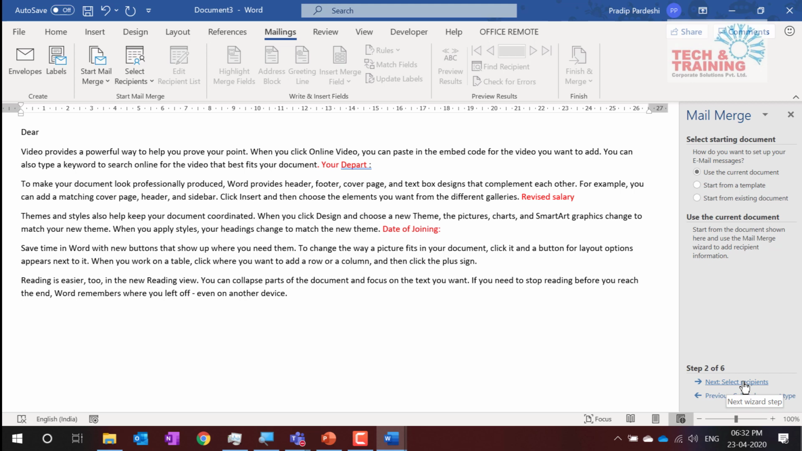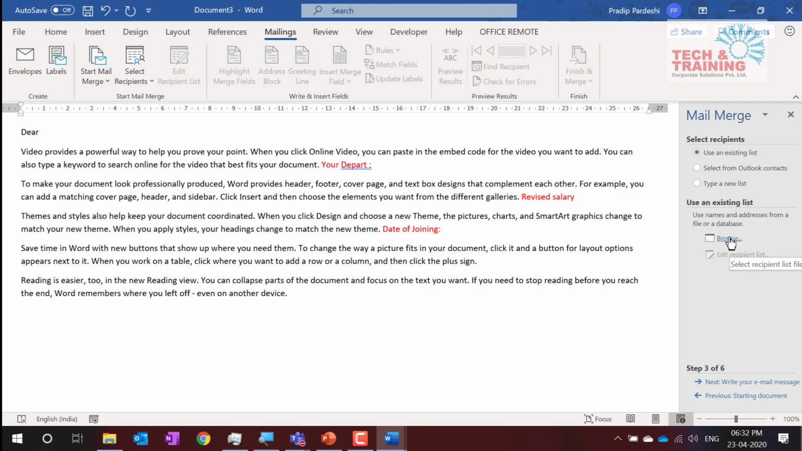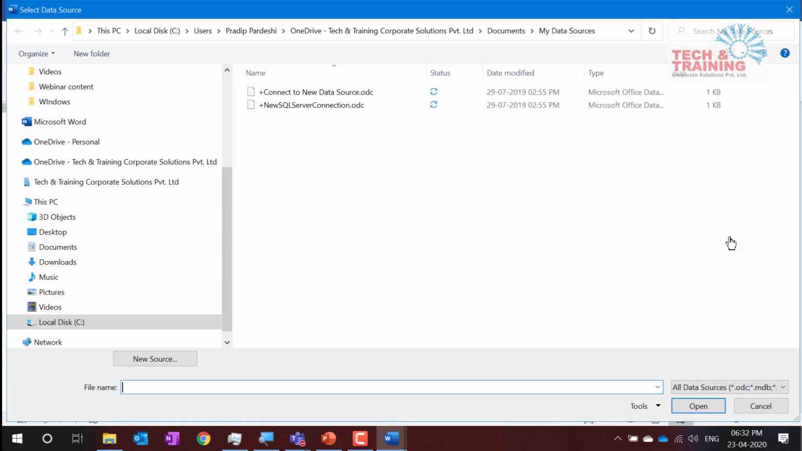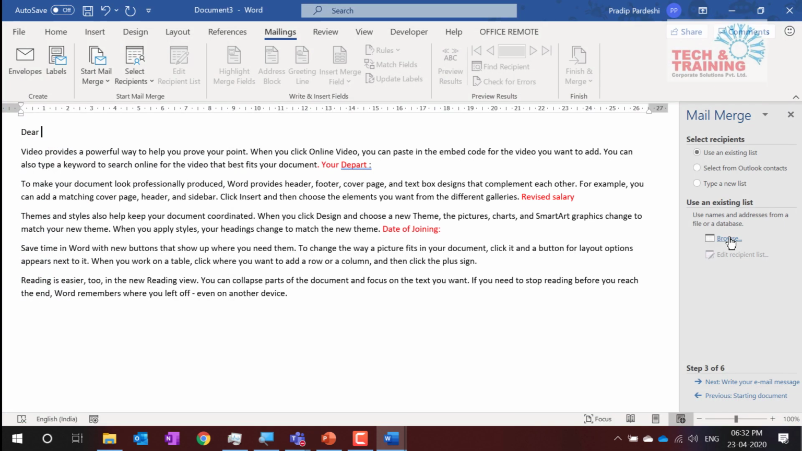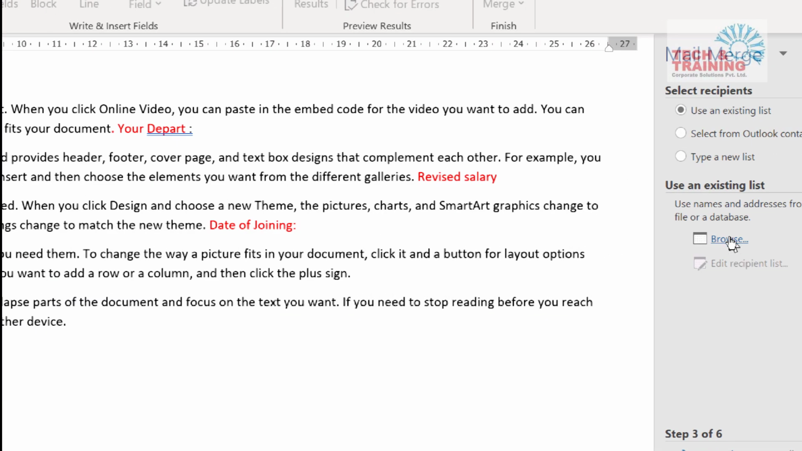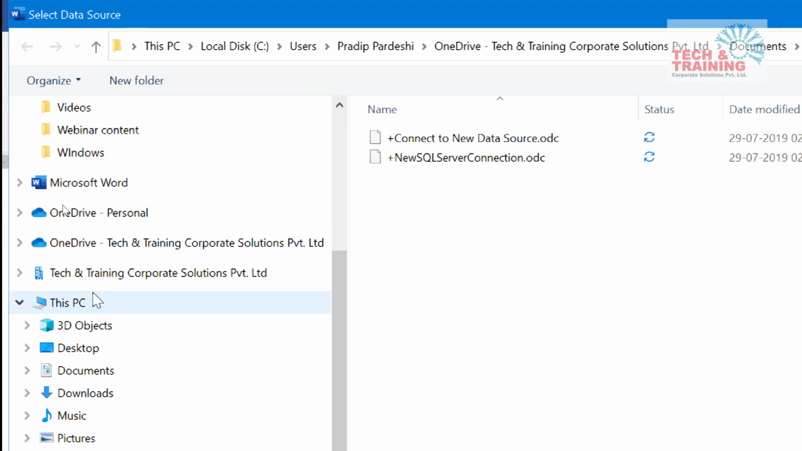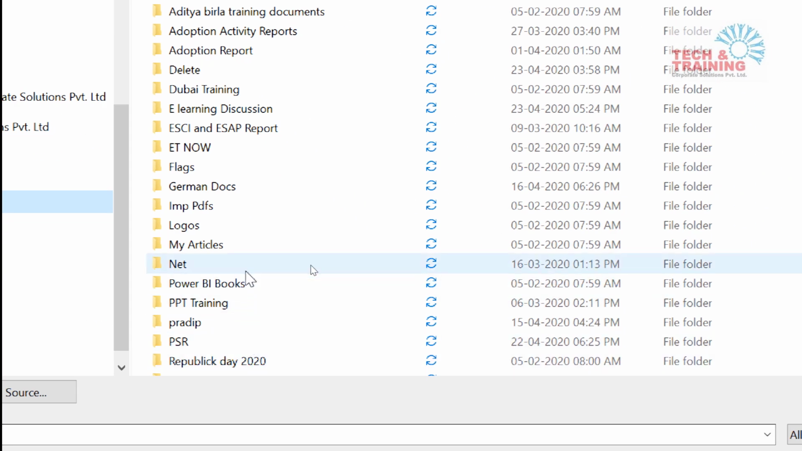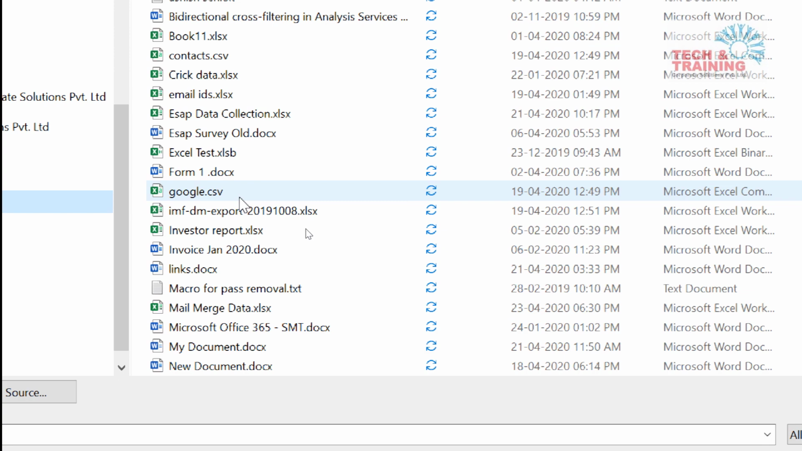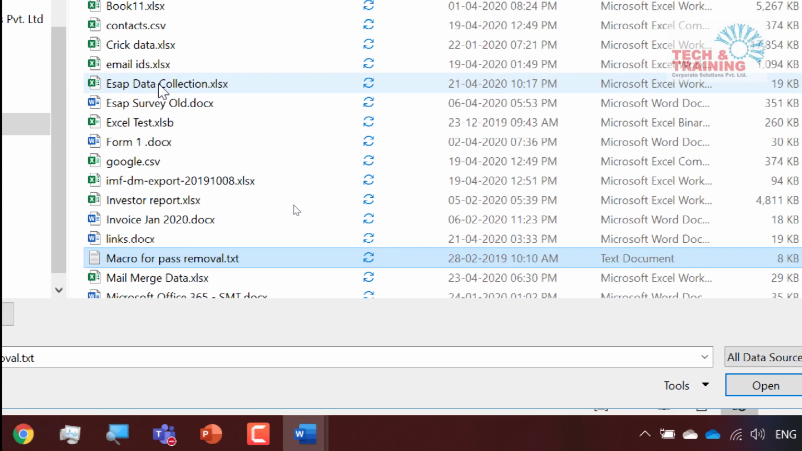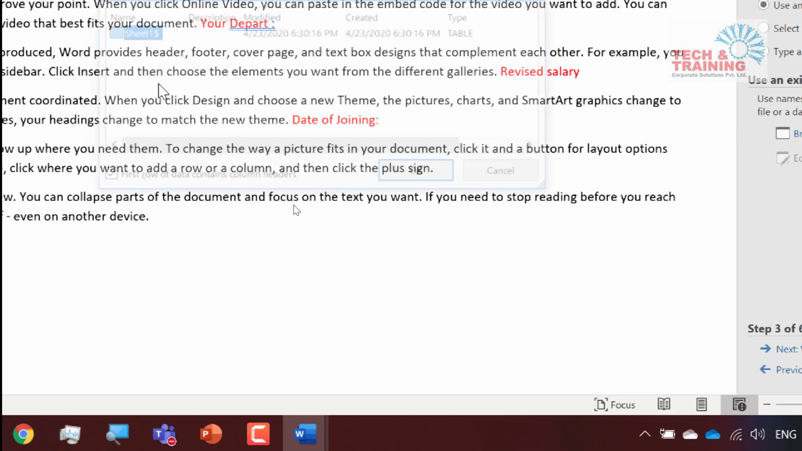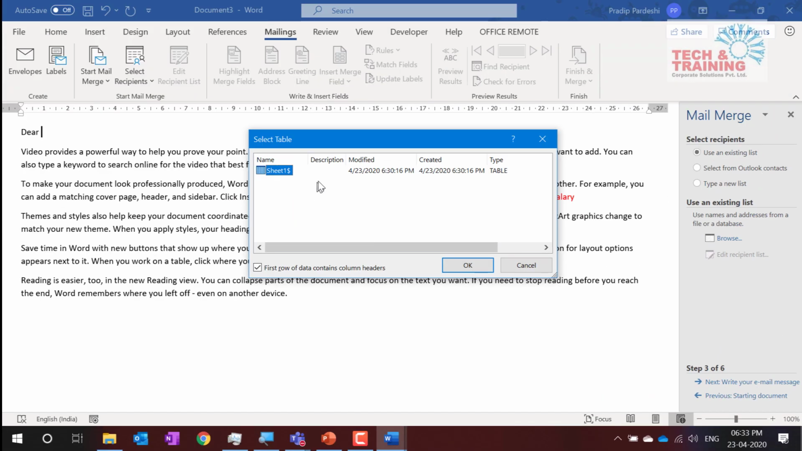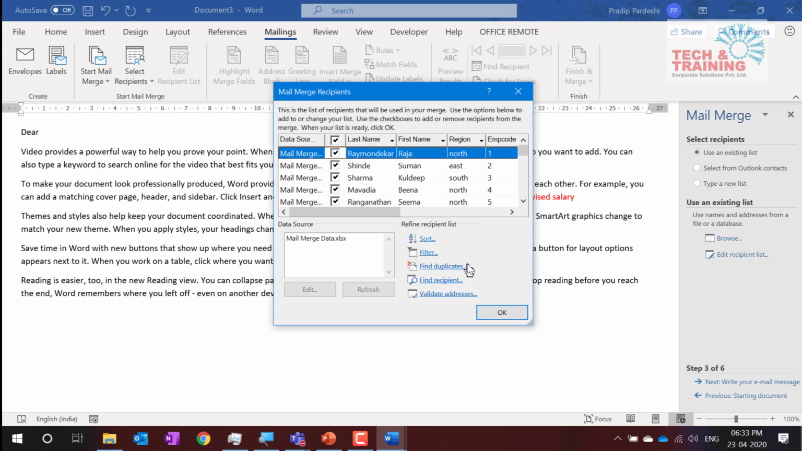So I go to select recipients. Now, where are my recipients? They're there in that Excel file. So I click on Browse. So here is the option Browse. I click on Browse and the file is on my desktop. I click on Desktop and there is the mail merge data file. So I select the data and here is the data that I have. So I click on it and I click OK. All the data that I have, I would like to keep it.